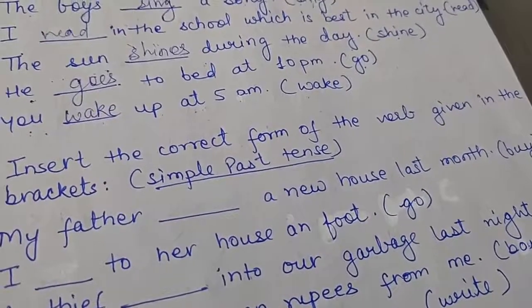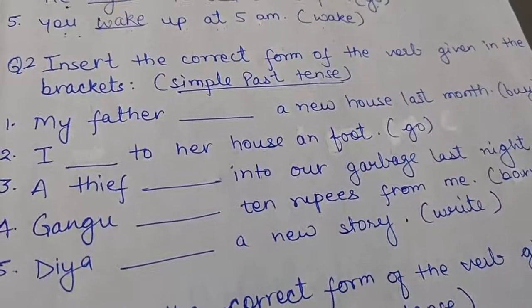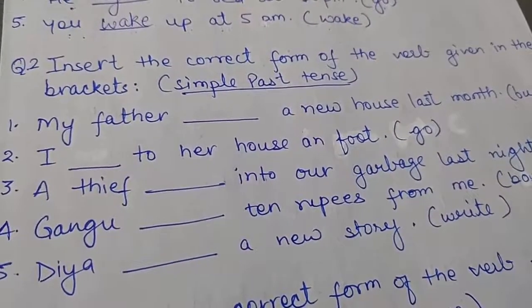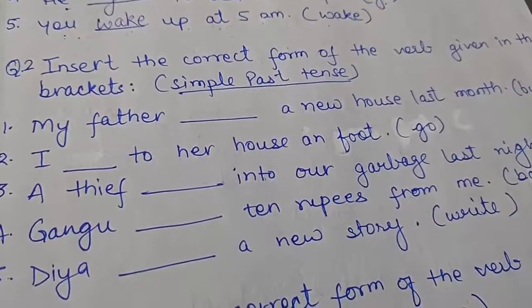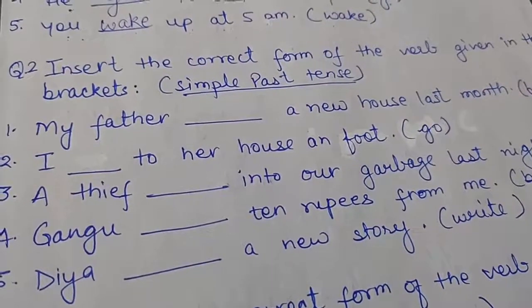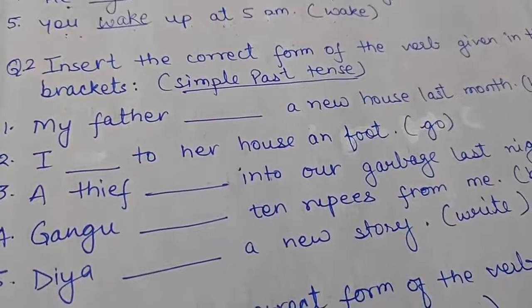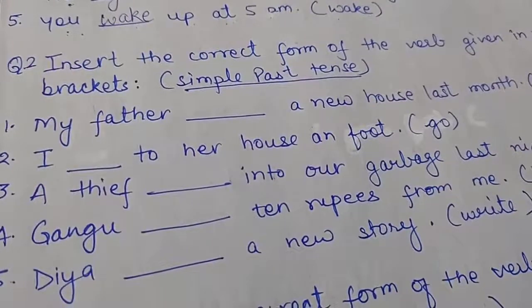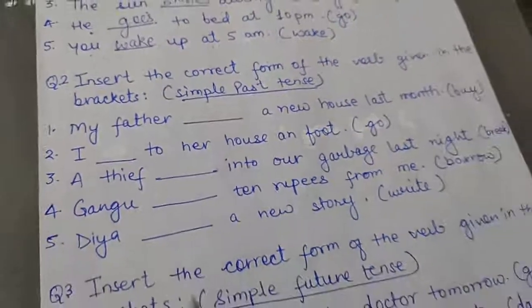Now next is insert the correct form of the verb given in the brackets. This is your simple past tense. In simple past tense you all know that you have to use the verb in the second form, but only when you are writing a simple past positive sentence. If the sentence is in simple past negative or interrogative, you will not use the verb in the second form. The verb will remain in the first form only.